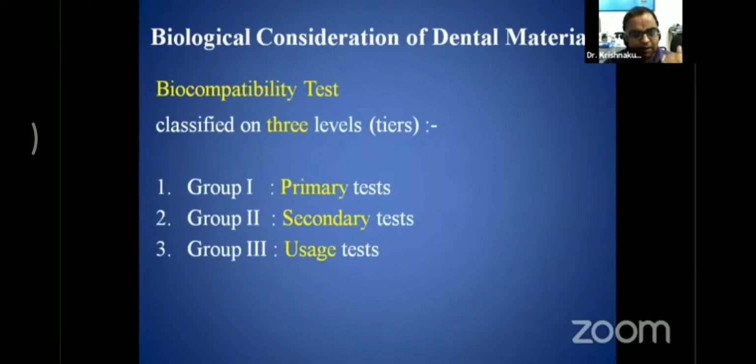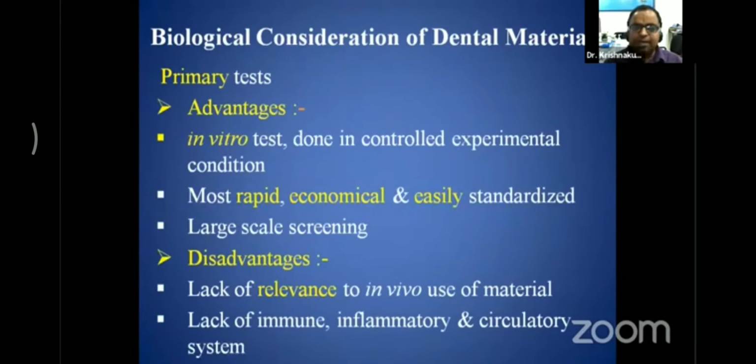These are classified on 3 levels: group 1, the primary test, group 2, the secondary test, and group 3, the use test. The first one, the primary test; its main advantage is that it is an in vitro test. You are not going to touch the patient or the subject, and it is done in a controlled experimental condition.